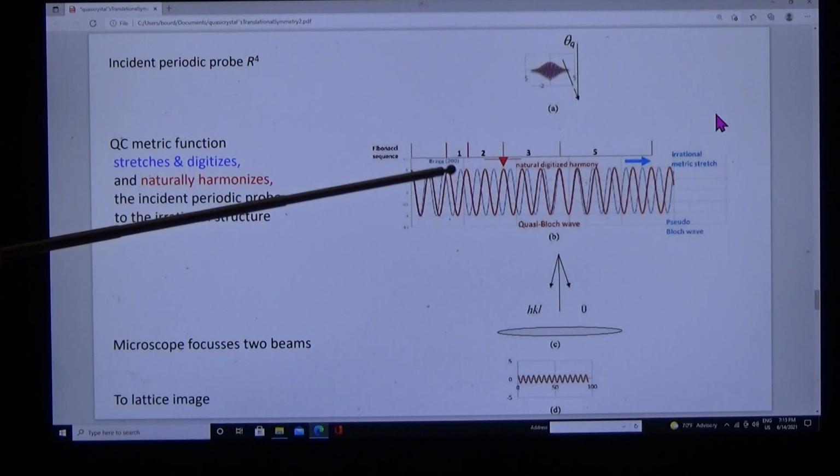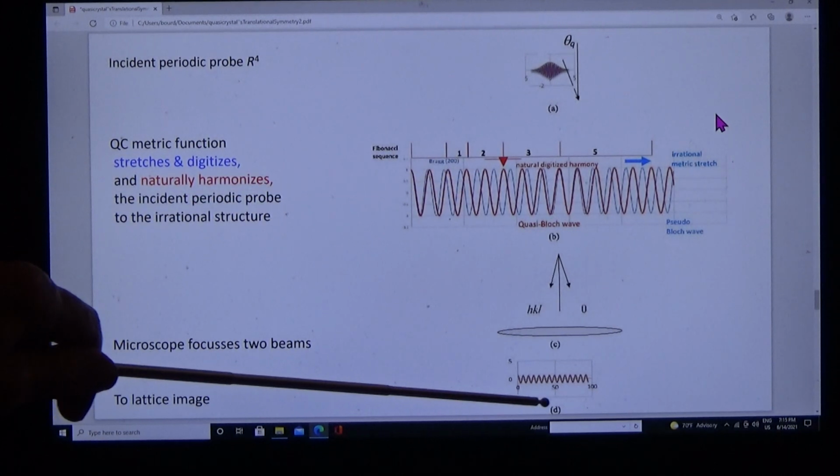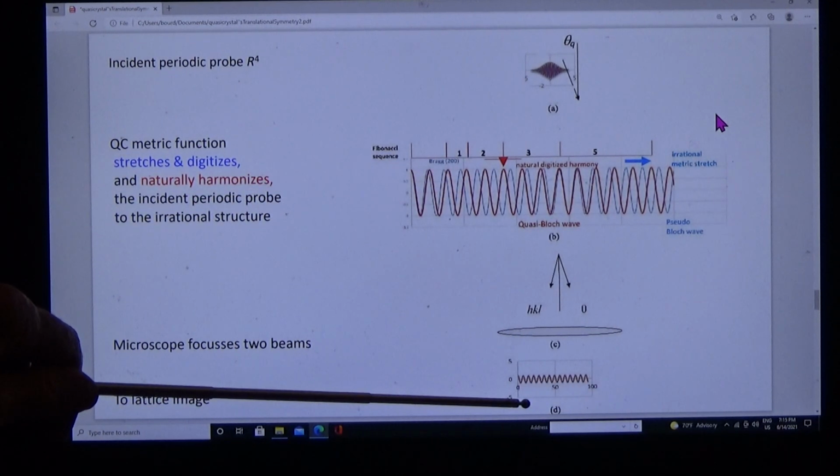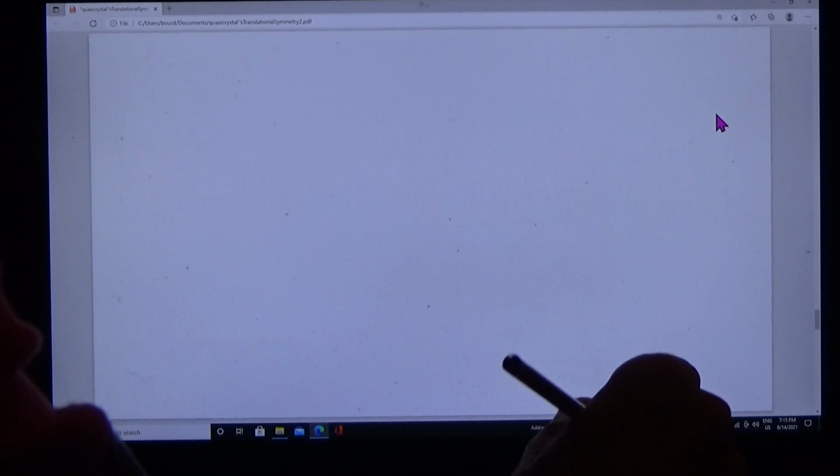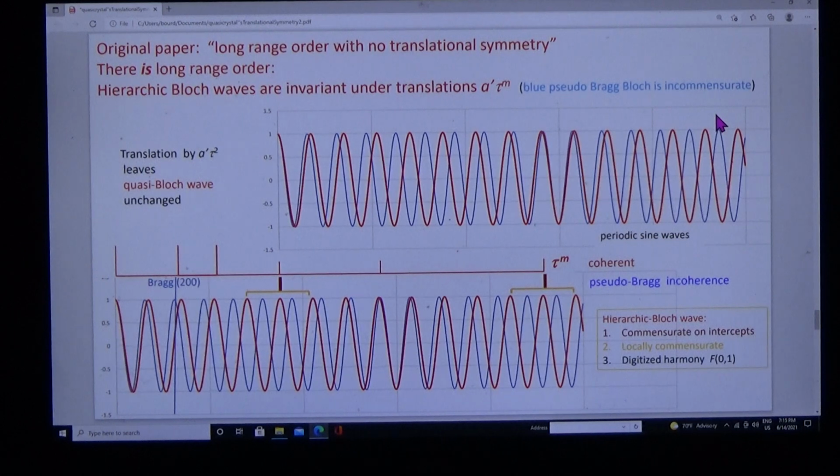You can recombine Bloch waves to produce a lattice image, but I'm not going to say anything more about that. Let me point out that these quasi-Bloch waves have translational symmetry. They are invariant under all translations, a tau to the m.